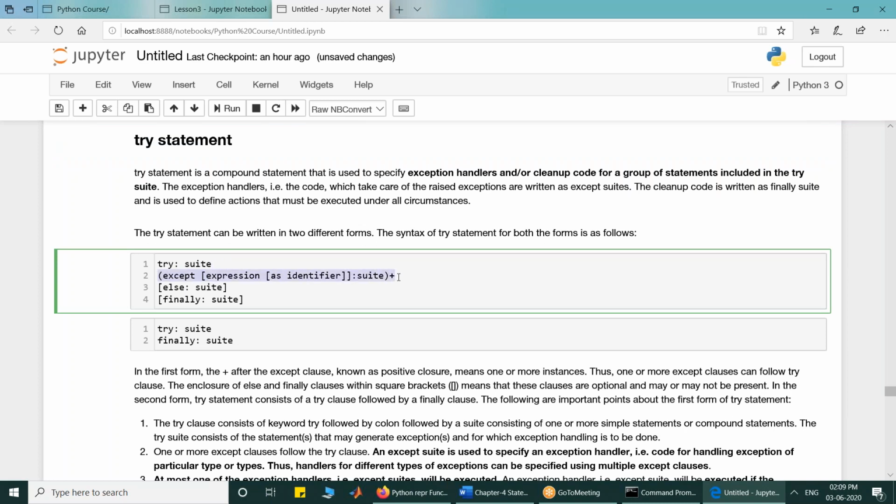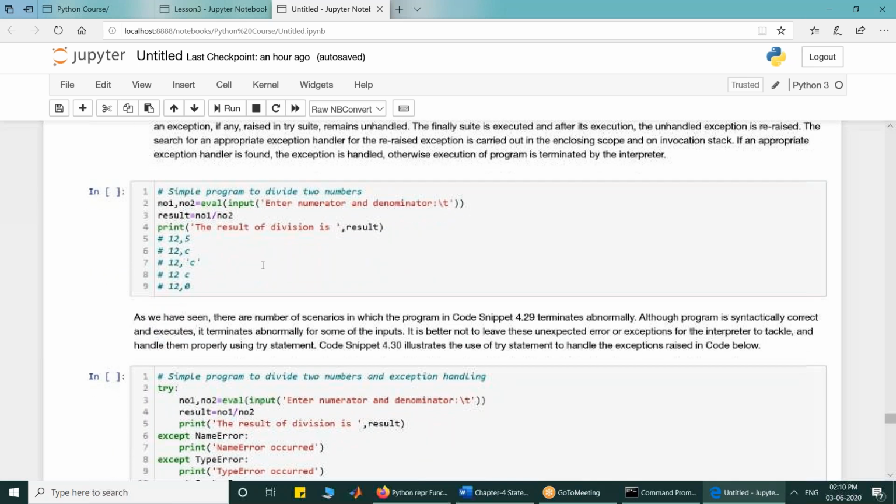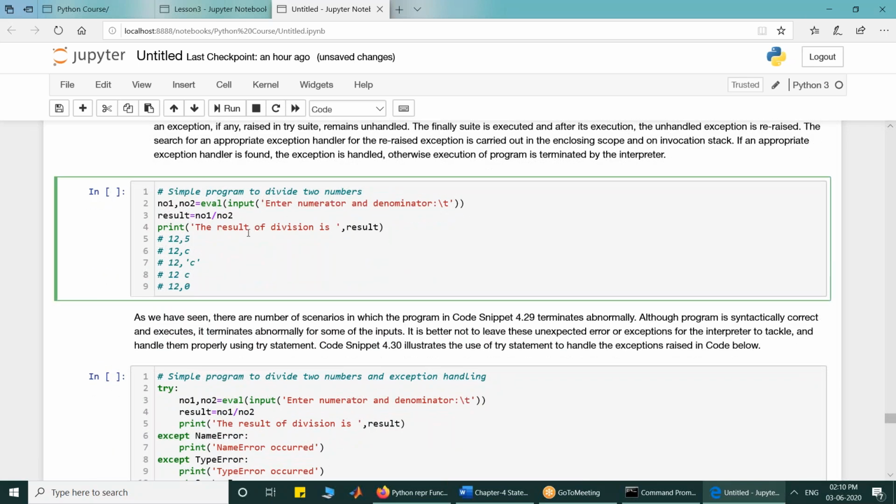It can have one or more except clauses. It can have optionally else clause or finally clause. Okay, so this is one of the syntax of try, and this is another syntax of try suit, and then finally suit. So I'll switch to the example and then I will discuss. Let's look at it. So what I have done, let's look at this program.